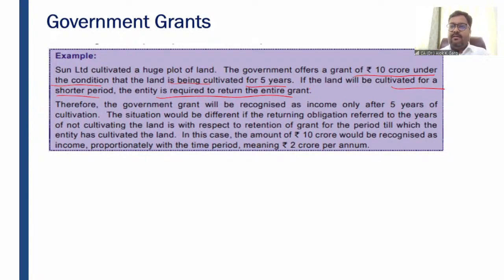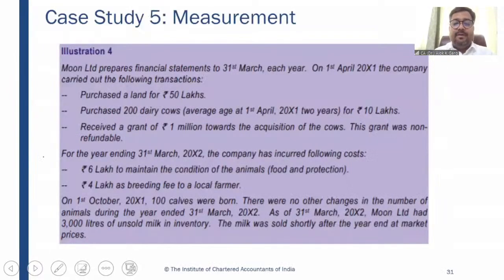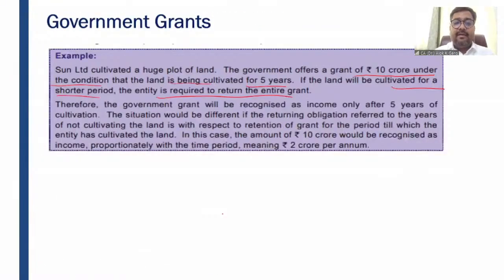So in this case, the first case was that the government will take back the entire grant if the cultivation is not for 5 years, right? Just a minute. I think there is a problem in my pen.